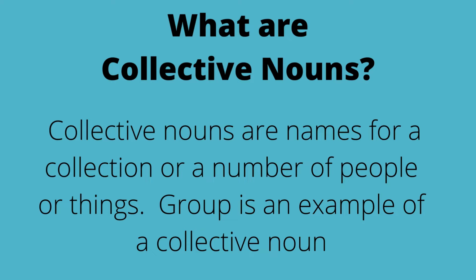So first of all, what are collective nouns? They are names for a collection or a number of people or things or animals. A group is an example of a collective noun, like a group of people, a group of rabbits. So group is a common collective noun.